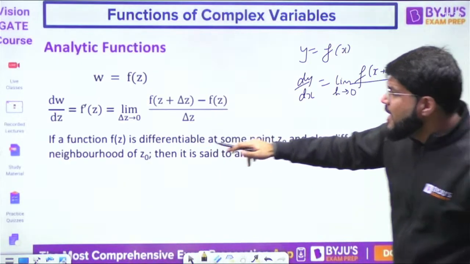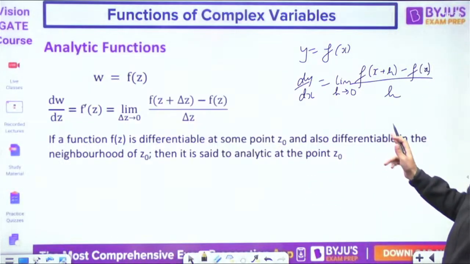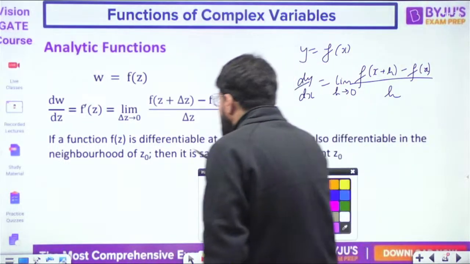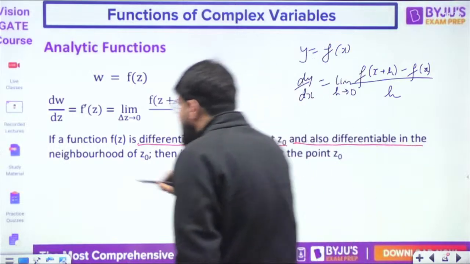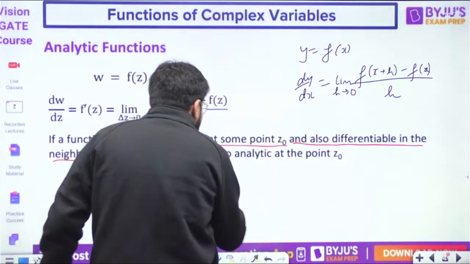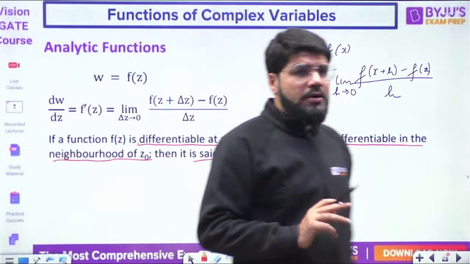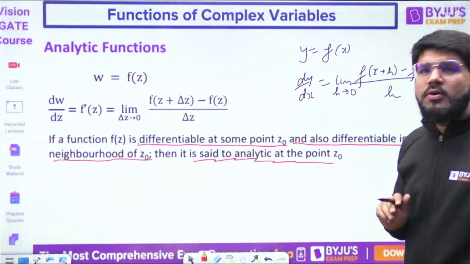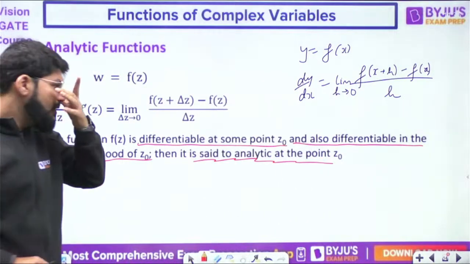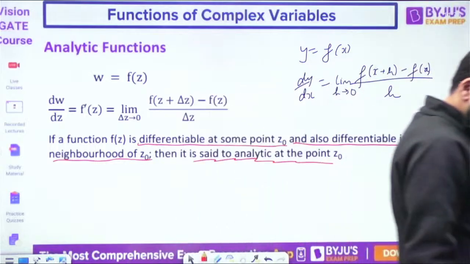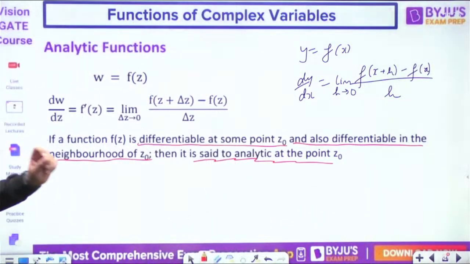यहाँ पे आना पहले. If a function is differentiable at some point z0 and also differentiable in the neighborhood of z0, then it is said to be analytic at the point z0, dear. Okay, hope you are getting the idea.